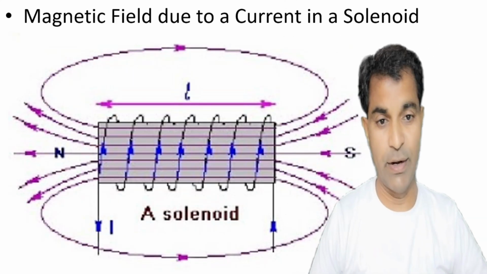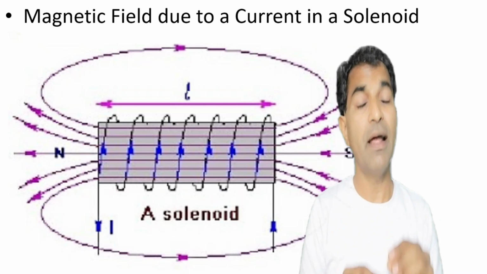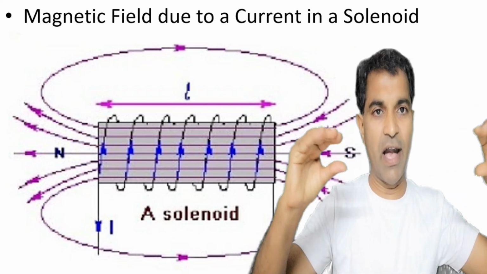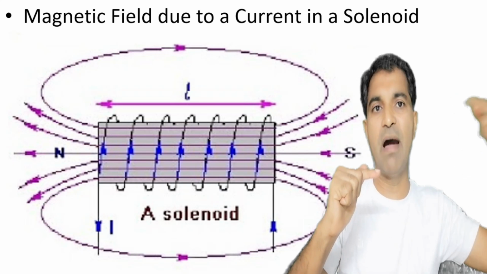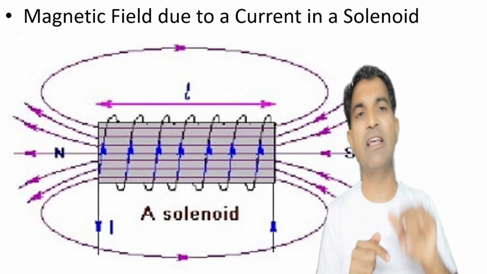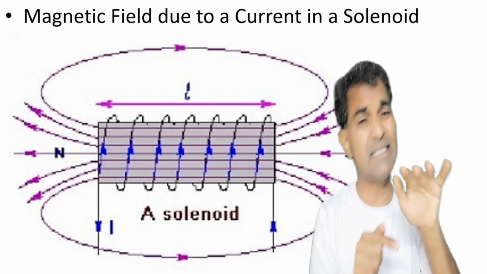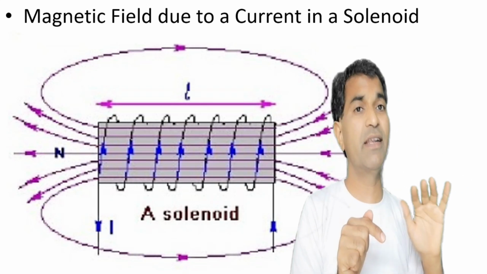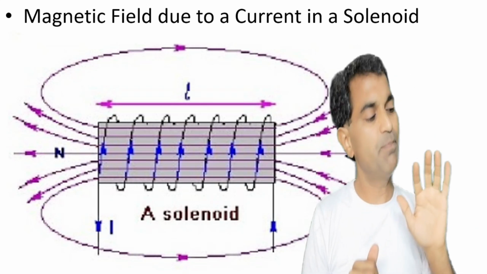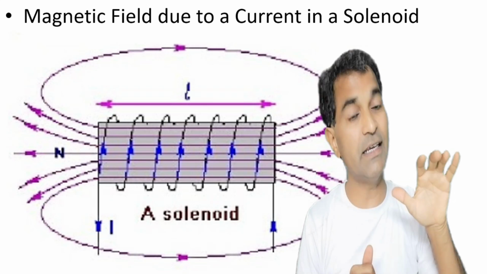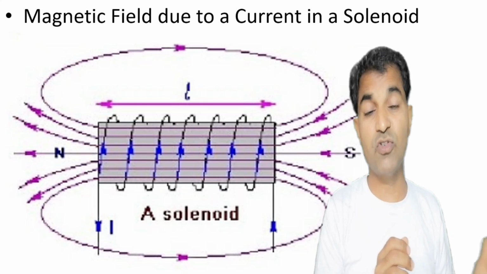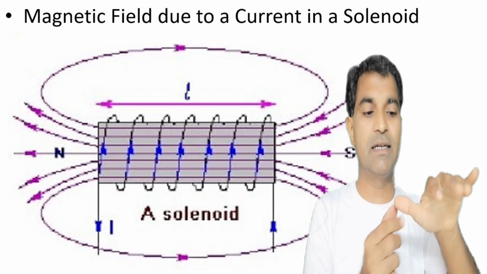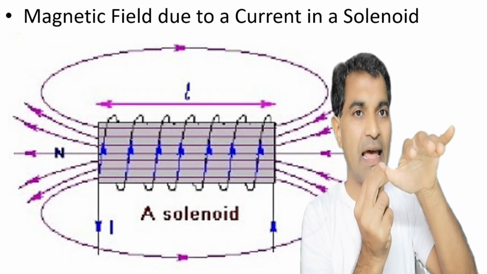Now what is a solenoid? A solenoid is nothing but a piece of iron on which copper wire has been wrapped turn by turn. If we now pass electricity through those turns of wire, in the coil, and this is the direction of current in those conductors, then the magnetism produced will have a direction like this.